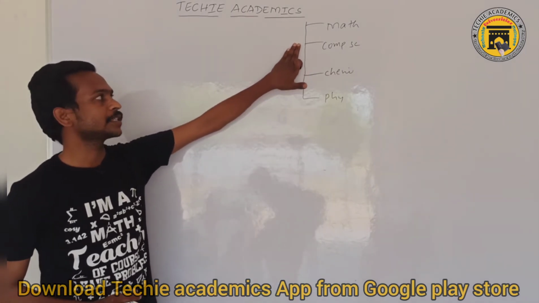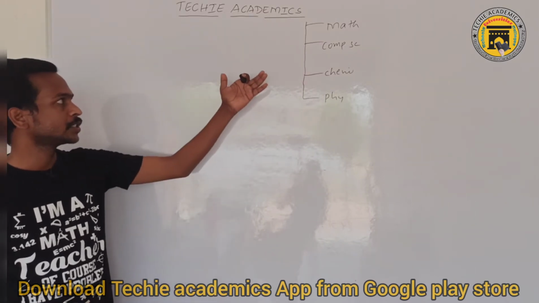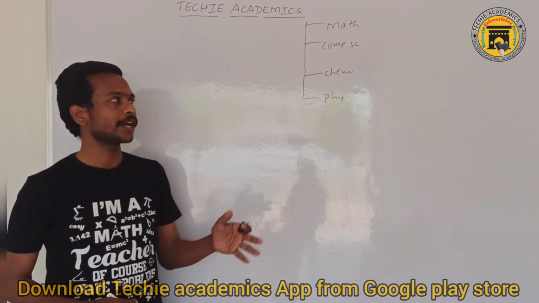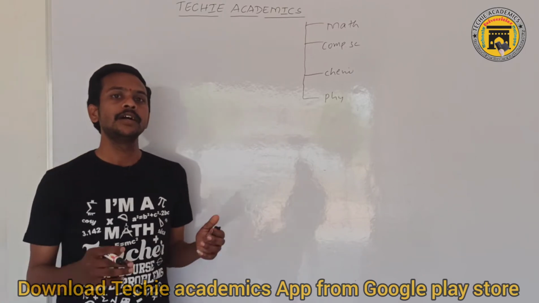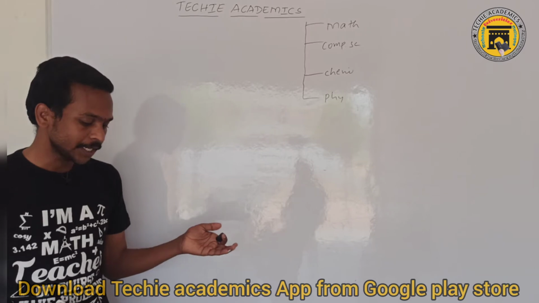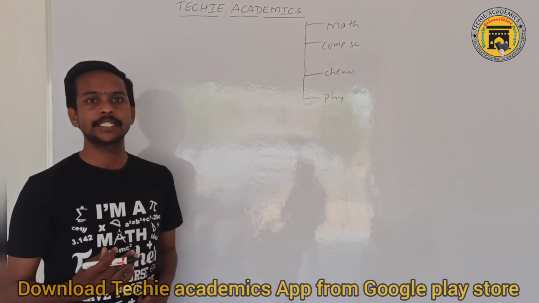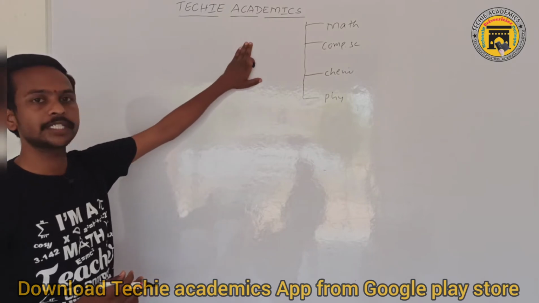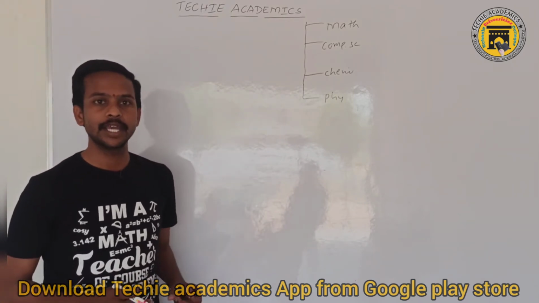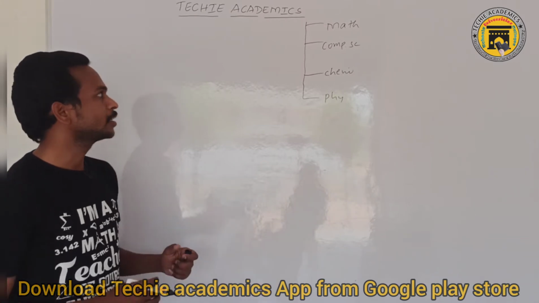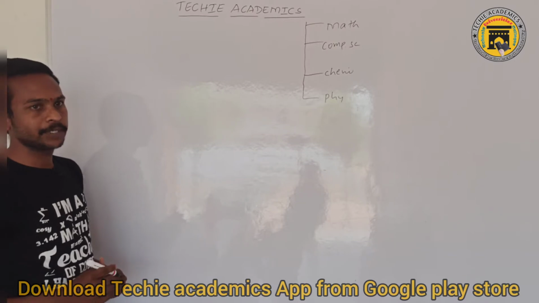Why are we choosing the degree syllabus for our app? We have many platforms to learn up to inter, IIT, JAM, like that, but we don't have the degree syllabus. Based on the degree syllabus, no one is offering any apps. So only for your sake, we have introduced this Techie Academics app.